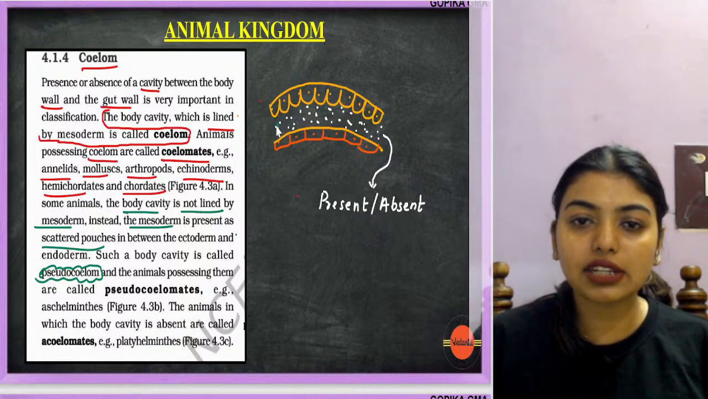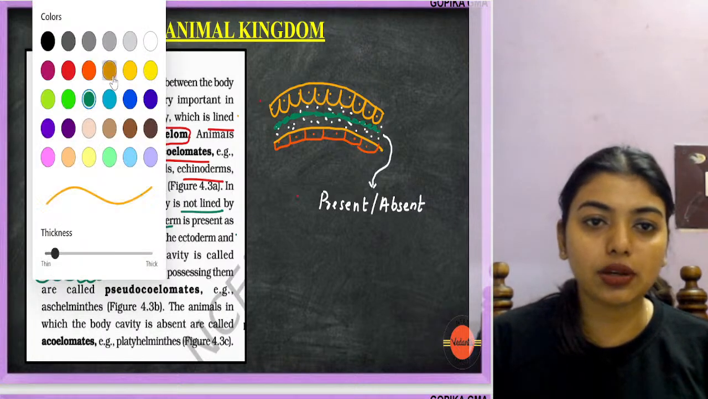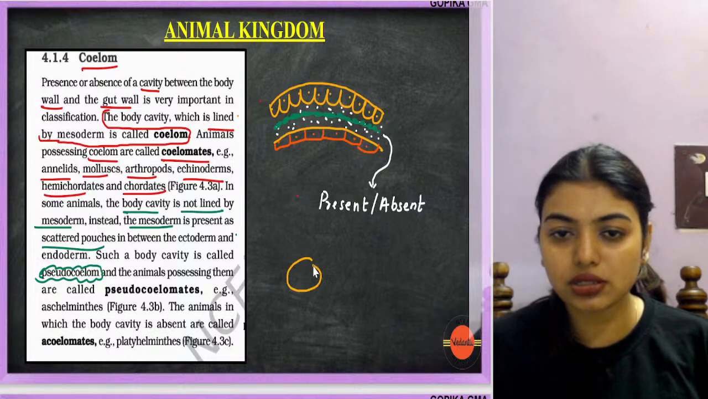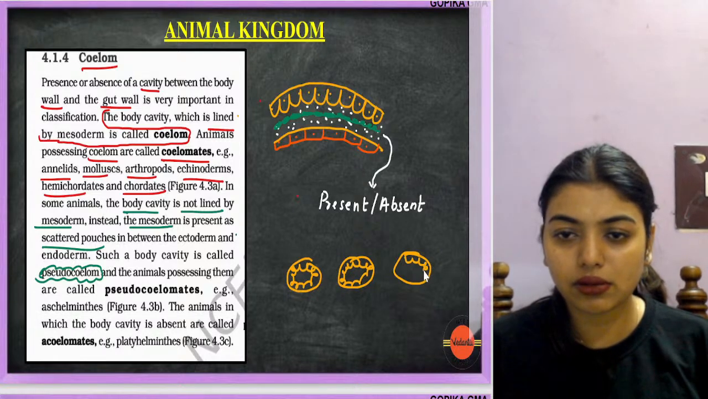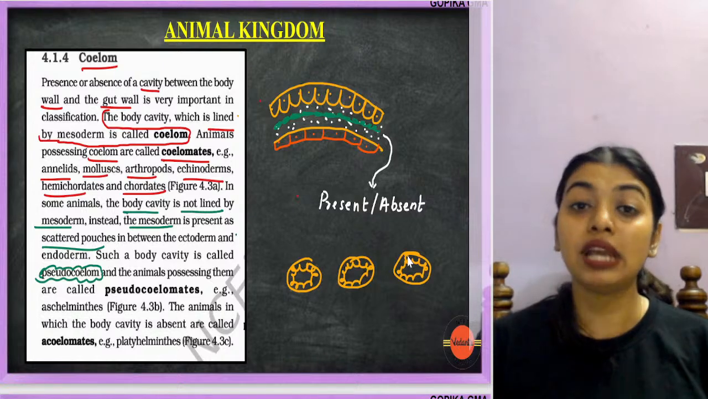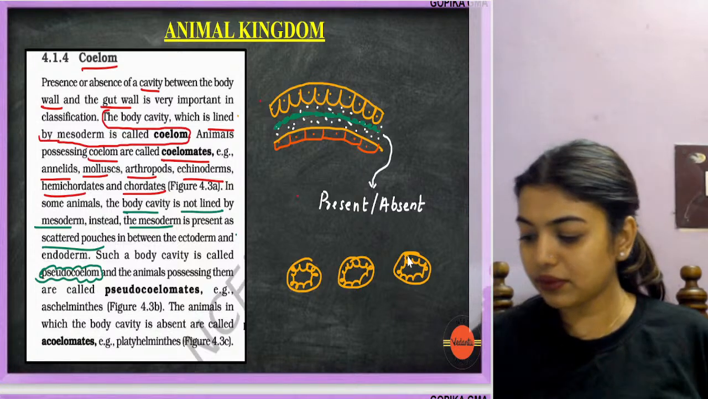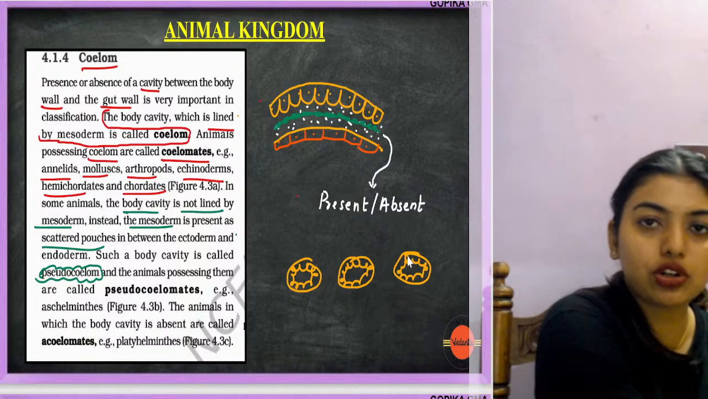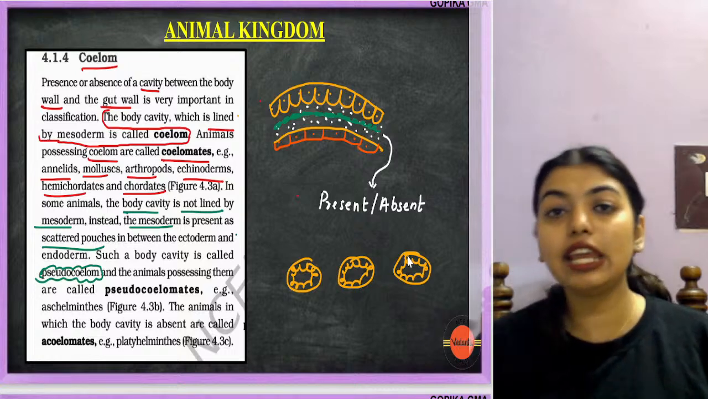Now, in between this cavity where mesoderm had to line, instead of that, imagine the mesoderm forms pouches like this. Instead of mesoderm lining the entire thing properly, imagine they form pouches.